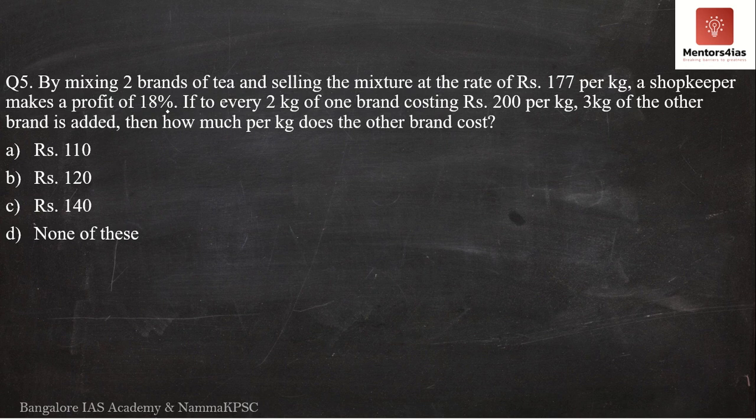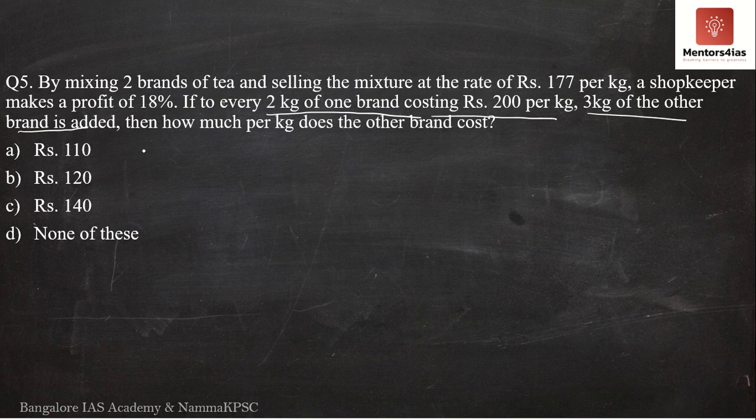Now here we will start with this particular statement. What does this say? If to every 2 kgs of one brand costing rupees 200 per kg, 3 kgs of the other brand is added, then what is the rate per kg of the other brand? Once again, this particular question is similar to the previous question itself, except that all the other questions used to start with this statement. Just because you read this statement over here does not mean that this question is different. They have just reframed the sentences of the same question. So we have to start from here.